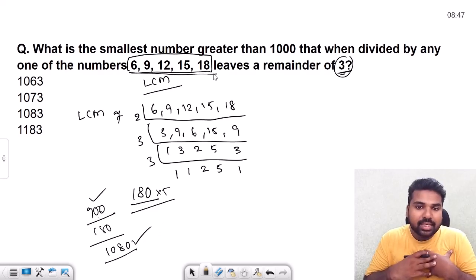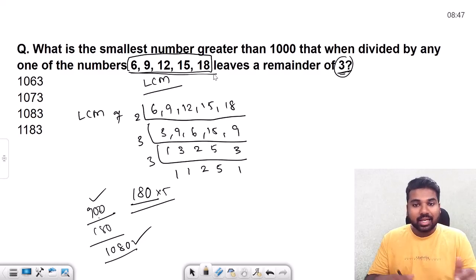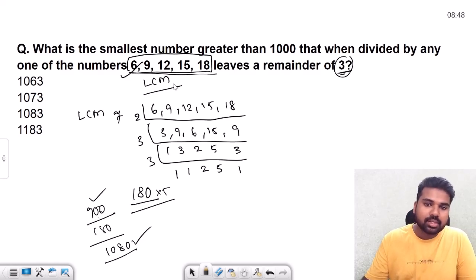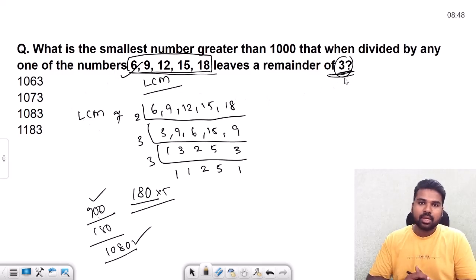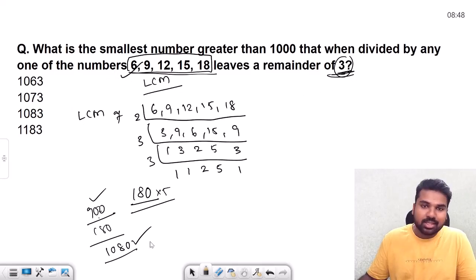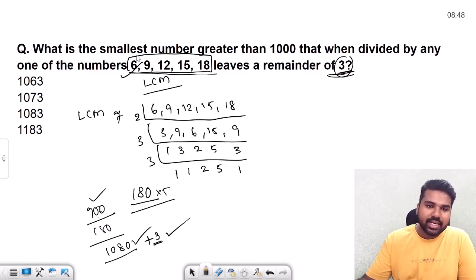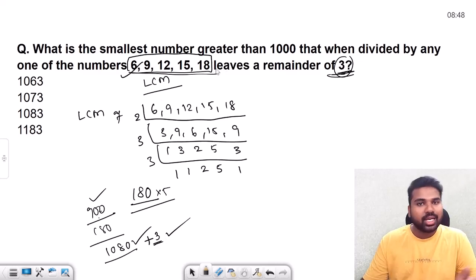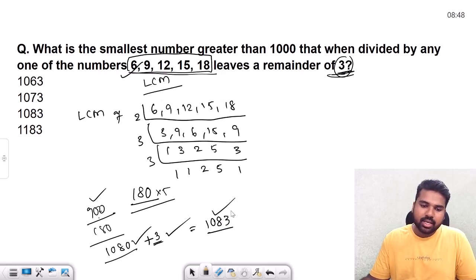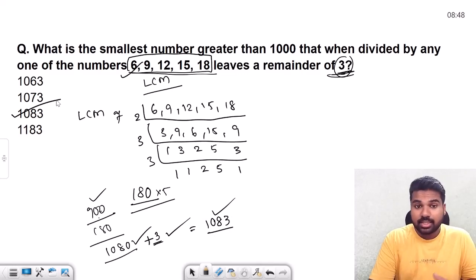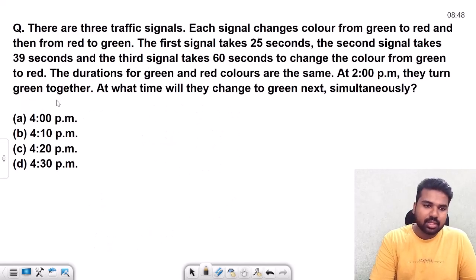Okay, but what we need is the smallest number greater than 1000 divisible by all these numbers, but leaving a remainder 3. This number is a perfect divisor, it is divided by all these numbers, but we want a remainder of 3, so we'll do plus 3, and 3 is clearly smaller than any of them, so it is going to give the remainder 3 as it is. So the resultant number which we require is 1083. Simple. Okay. So this is another type of question asked on the basis of LCM application.